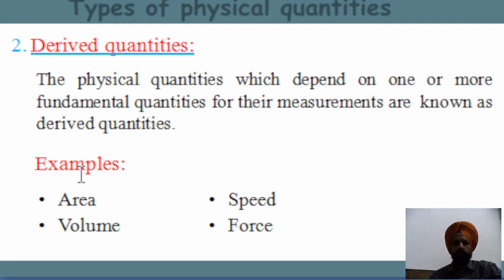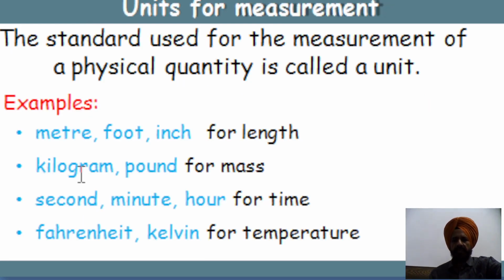Then next is units for measurement. The standard used for the measurement of a physical quantity is called a unit. So basically, a unit is a standard for the measurement of any quantity. We have the standard, and in that standard we measure the quantity. Examples: meter, foot, inch for length.